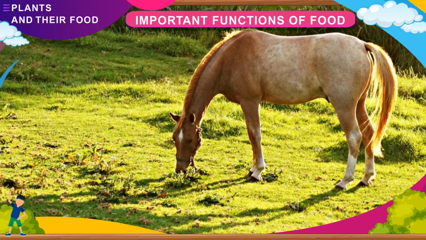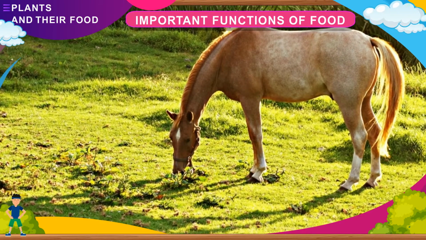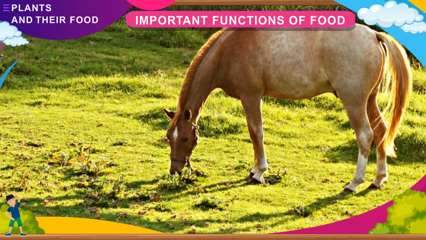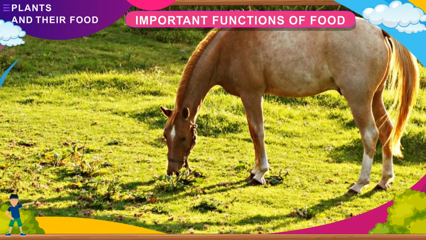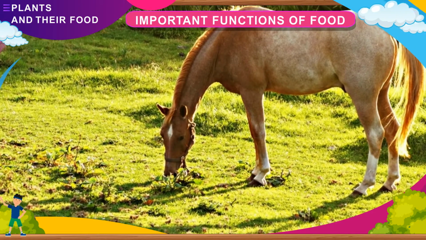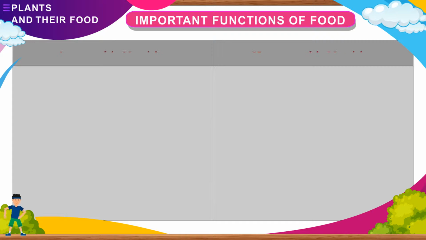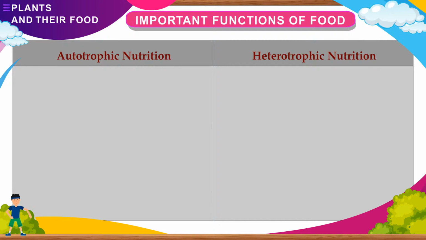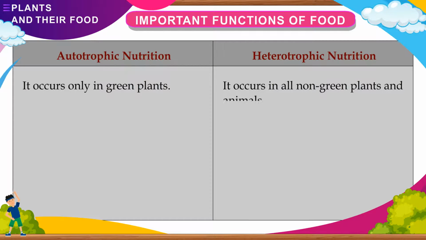On this basis, green plants are said to have autotrophic mode of nutrition and other organisms are said to have heterotrophic mode of nutrition. Autotrophic nutrition: it occurs only in green plants. Heterotrophic nutrition: it occurs in all non-green plants and animals.